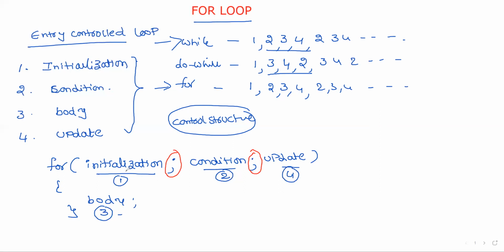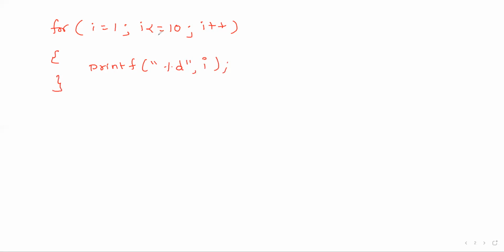Suppose I show you on another screen: for I is equal to 1, I less than or equal to 10, I plus plus, printf percentage d comma I. This is a for loop program to print the numbers from 1 to 10. So initialization is performed before the first semicolon. Between 2 semicolons, you have to write the condition, and then after the second semicolon, update, and this is the body. Here we are using brackets. That means you can write any number of statements.